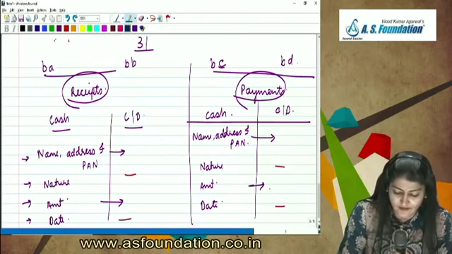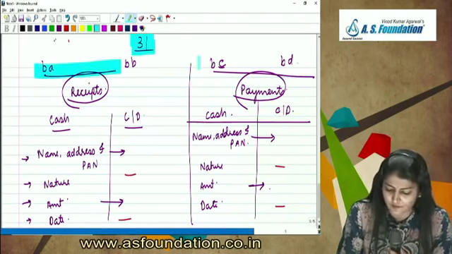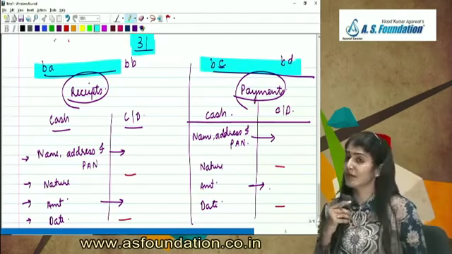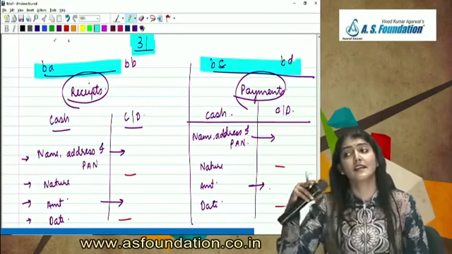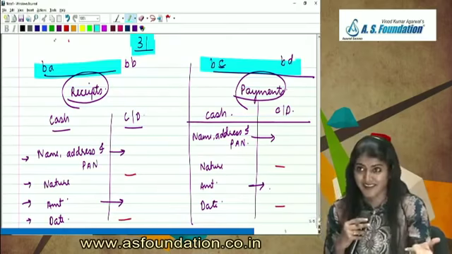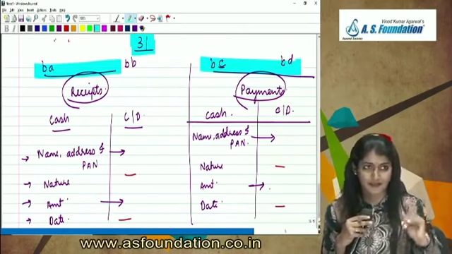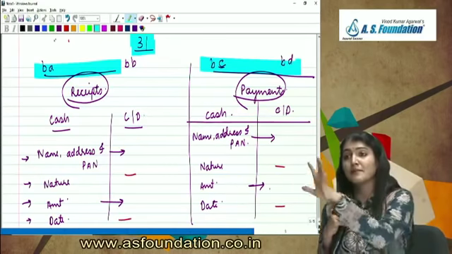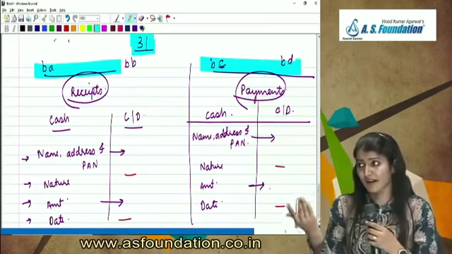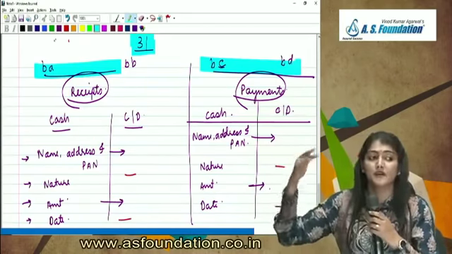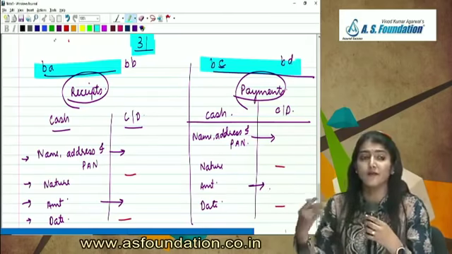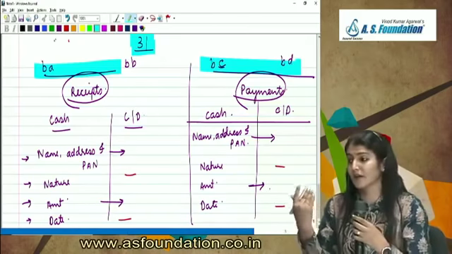Right, receipts in excess of 2 lakh and payments in excess of 2 lakh. Right, 31A, B, C, D, E is regarding loan or deposit accepted or repaid of more than 20,000 other than by account paid check or account paid draft. And 31BA, BB, BC, BD is regarding receipts and payment of more than 2 lakh other than by check or draft which is not an account paid check or an account paid draft. So receipts and payments in cash or receipts and payments in check or draft which is not an account paid check or an account paid draft.